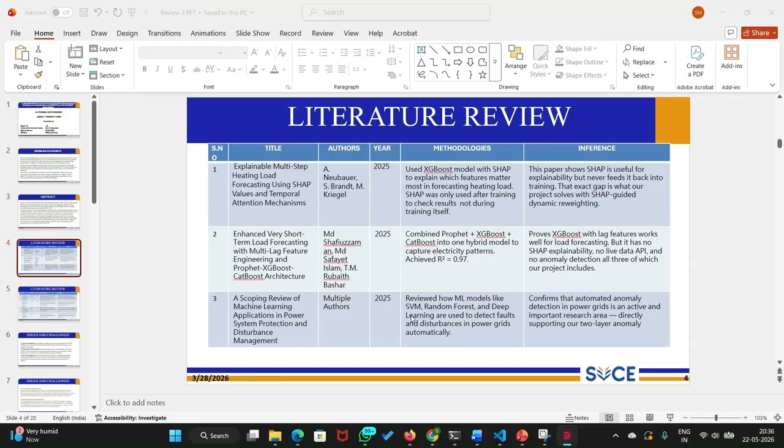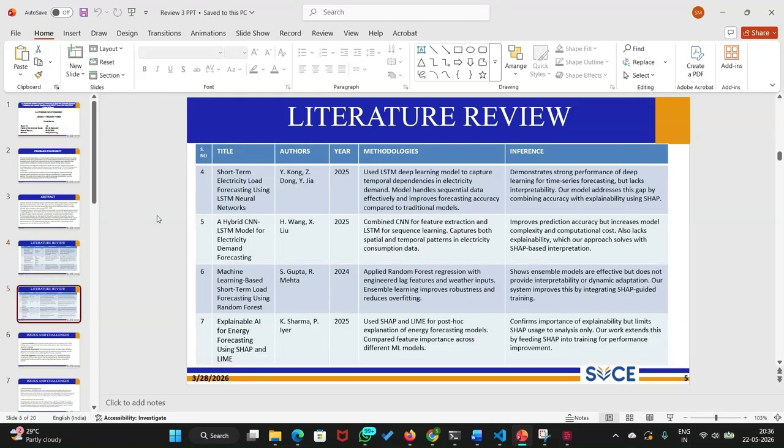Then some papers mention LSTM and CNN-LSTM, which show that deep learning works well for time series, but those models are even less interpretable than standard ML. The overall pattern across these papers is that people go for either accurate or explainable models. Nobody has combined both with real-time data and anomaly detection. That is the one thing we focus on in our paper, and we could say that is one of the novel contributions of my project.